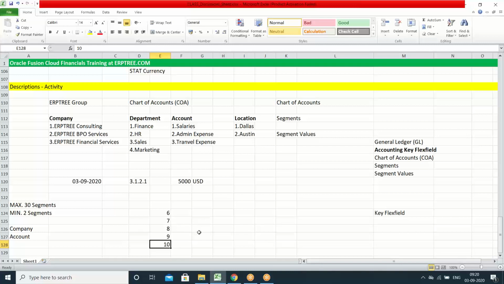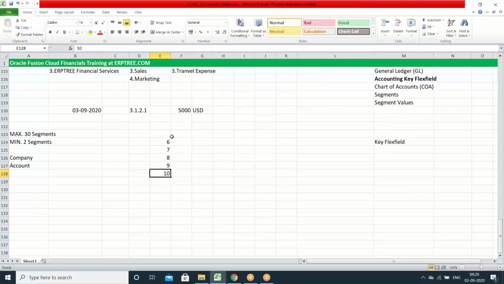That we may discuss in tomorrow's session, but just take this number. This is how we create the segments. So there are a minimum of 2 segments, company and account, and you can create a maximum of 30 segments, but no company is using 30 segments or 15 or 20 or 25. No company is using them. In reality, we have to minimize the number of segments.